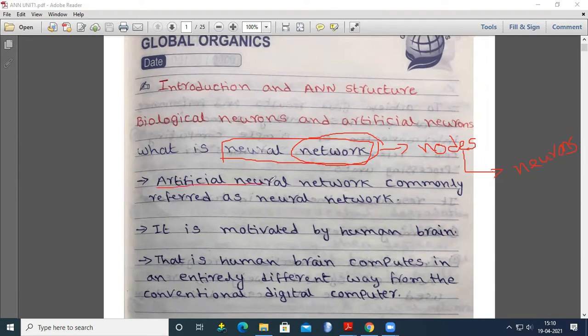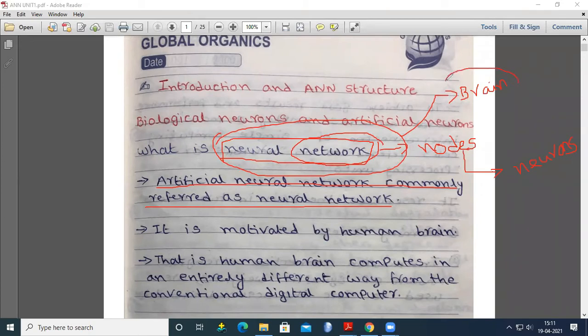Artificial neural network is commonly referred to as neural network. It is a neural network that mimics your brain. A neural network is nothing but neurons creating a network, and these neurons transmit data from one neuron to another neuron.